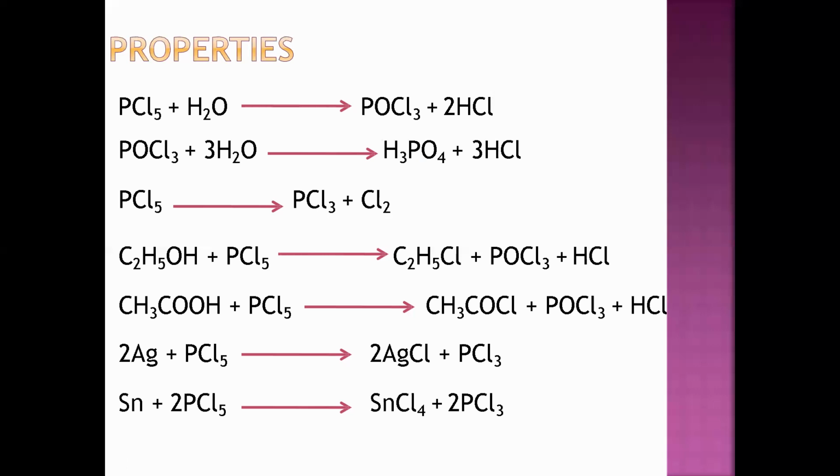C2H5OH plus PCl5, when it reacts with hydrocarbons, forms C2H5Cl, POCl3, and HCl. CH3COOH plus PCl5 gives CH3COCl, POCl3, and HCl. When it reacts with metals like silver, it gives AgCl plus PCl3. When it reacts with Sn, it gives SnCl4 and PCl3.